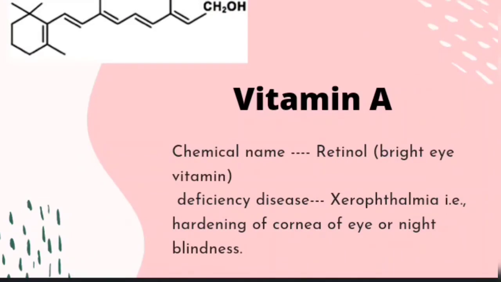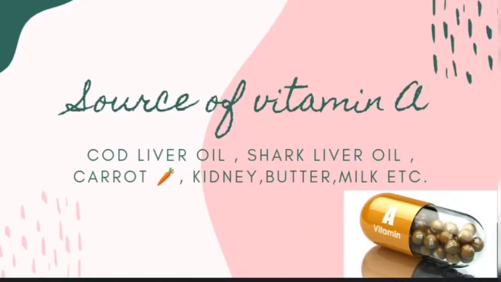Vitamin A. The chemical name of vitamin A is retinol, the bright eye vitamin. Deficiency disease: it causes xerophthalmia, that is hardening of the cornea of the eye, or night blindness. The sources of vitamin A are cod liver oil, shark liver oil, carrot, kidney, butter and milk, etc.